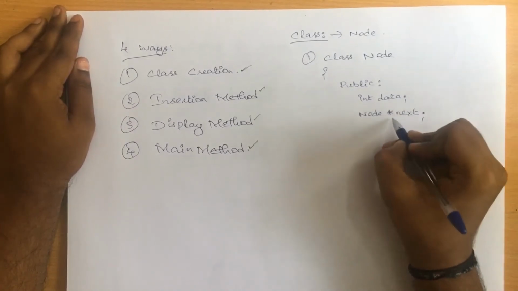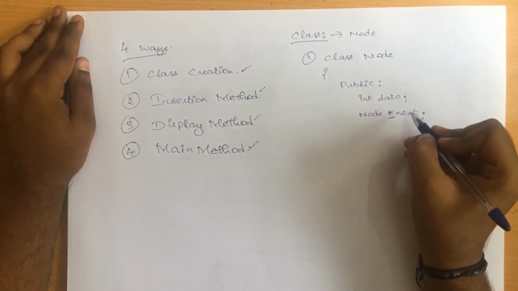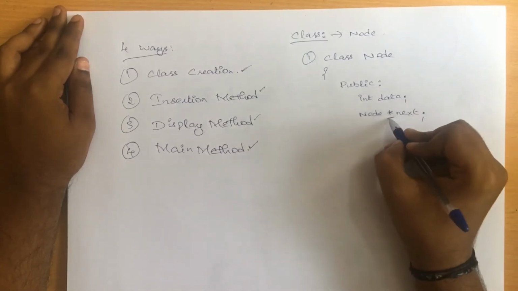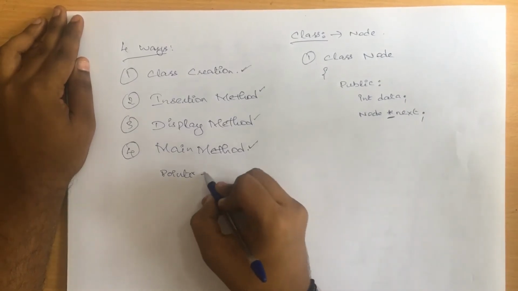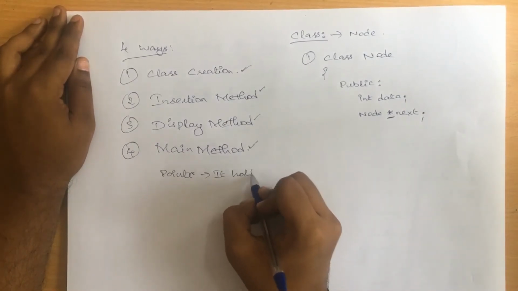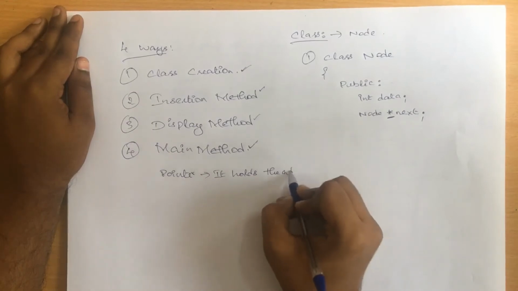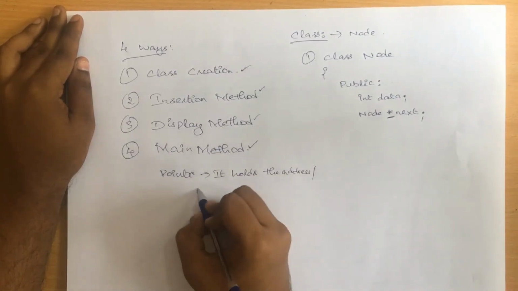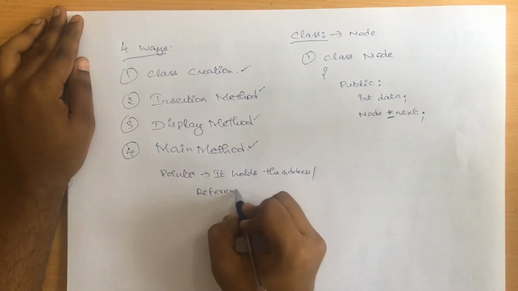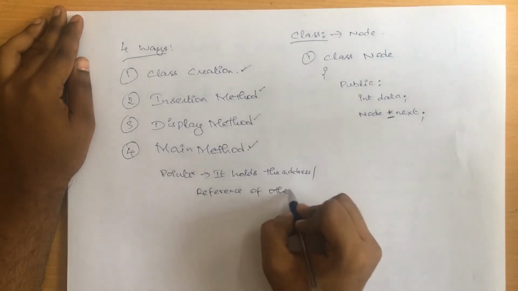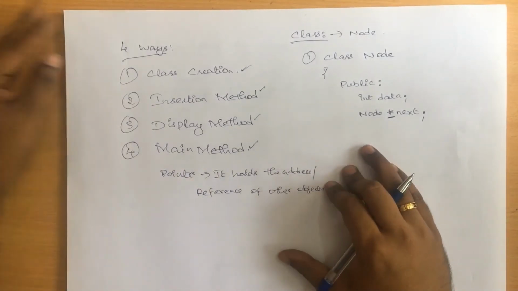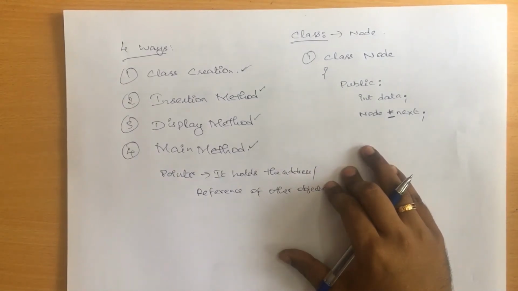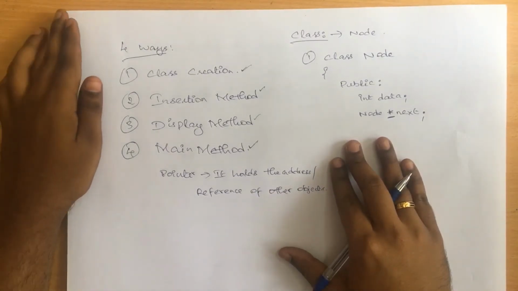So why do we use star next here? Because this star represents a pointer variable. So why do we use a pointer? A pointer is nothing but something that holds the address, or you might say the reference, of other objects. Right? So a pointer is a variable or an object that holds the address of another object. This is the main definition we have to focus on for a pointer.